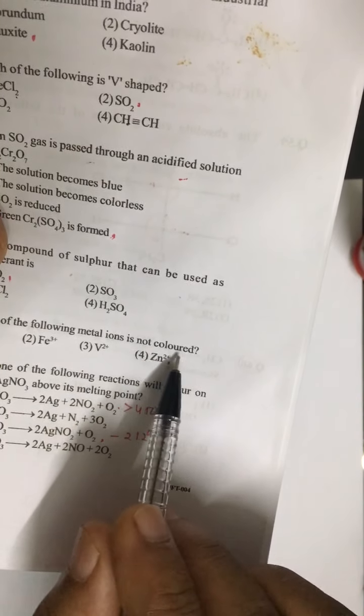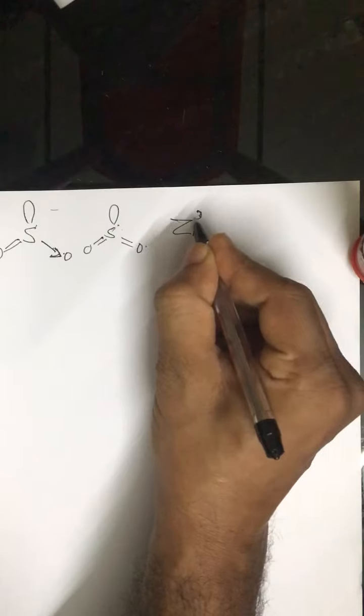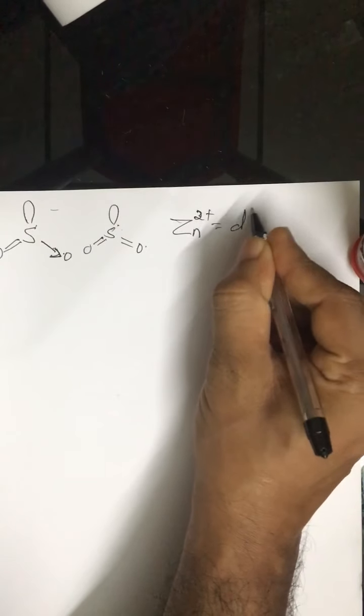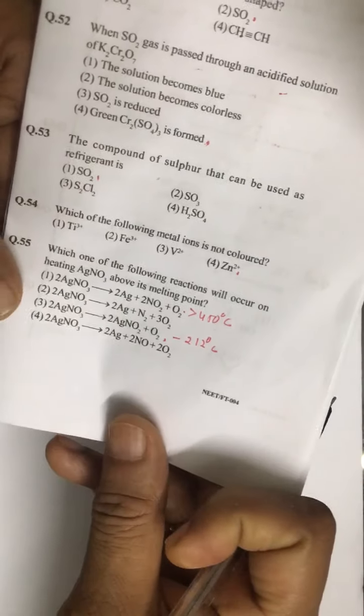Alright. Question number 54. Which metal ion is not colored? It is Zn2+ because Zn2+ has a d10 configuration. So d-d transition is not possible. Alright. In the rest of the cases, transition elements from d1 to d9 state are colored.